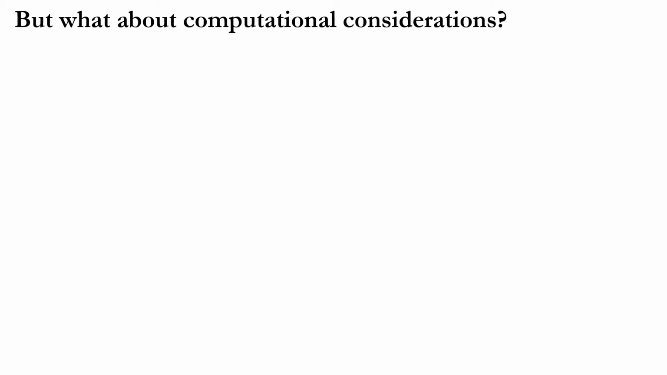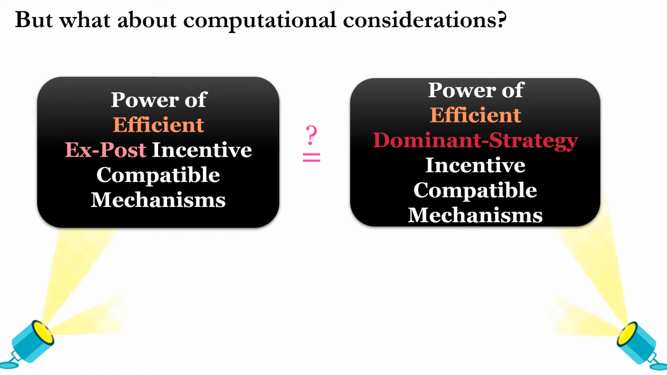But what about computational considerations? Is the power of communication efficient ex post mechanisms equal to the power of communication efficient dominant strategy mechanisms? Are there any optimization problems that can be efficiently solved by ex post mechanisms, but not by dominant strategy mechanisms? These questions are at the core of both the talk and the paper.